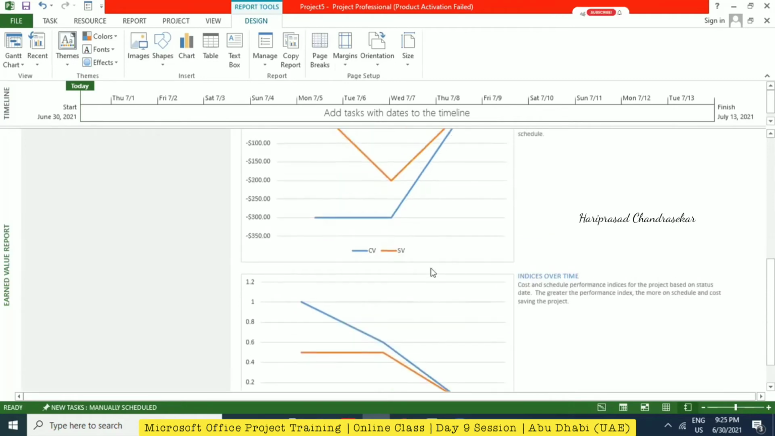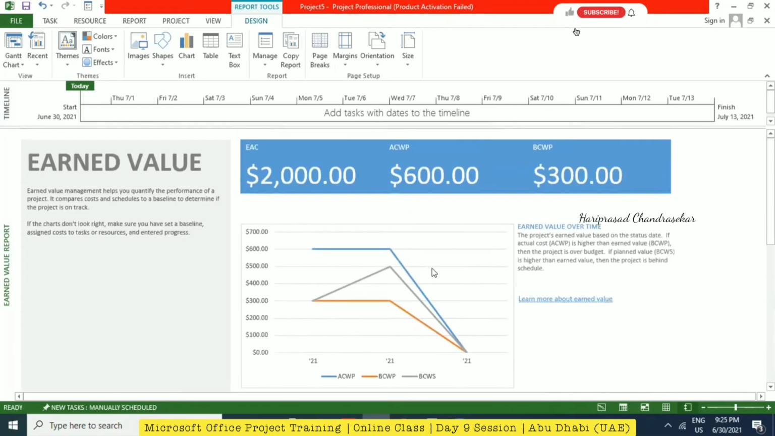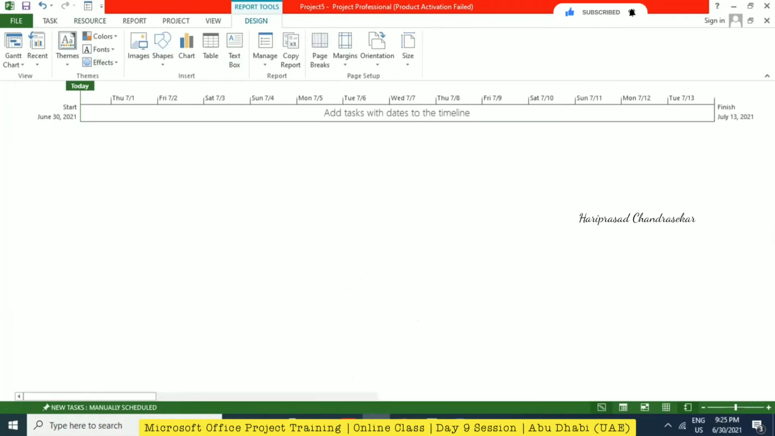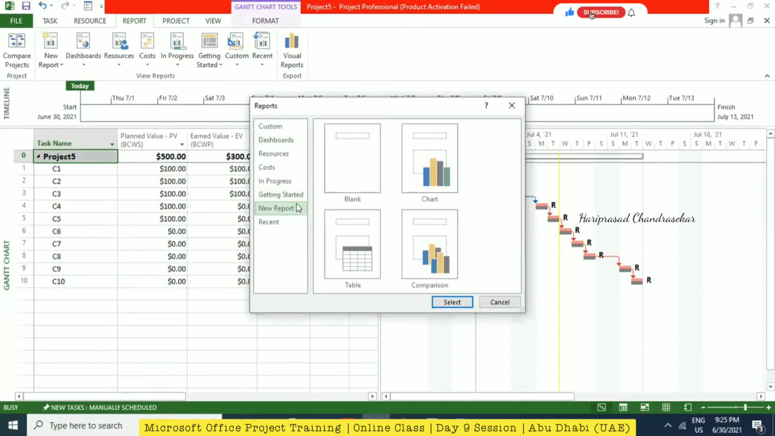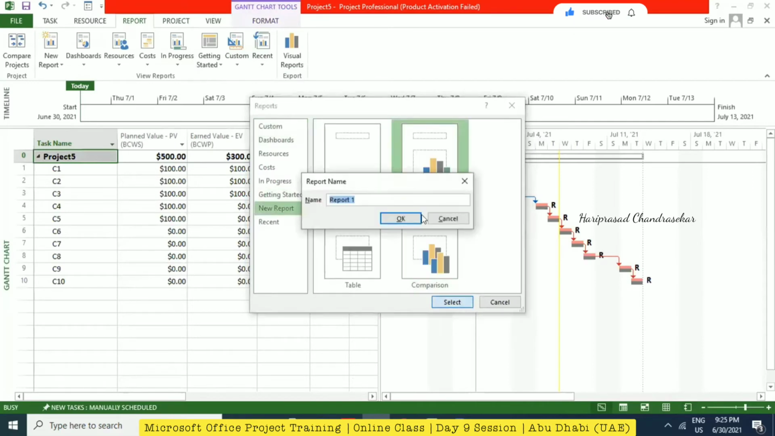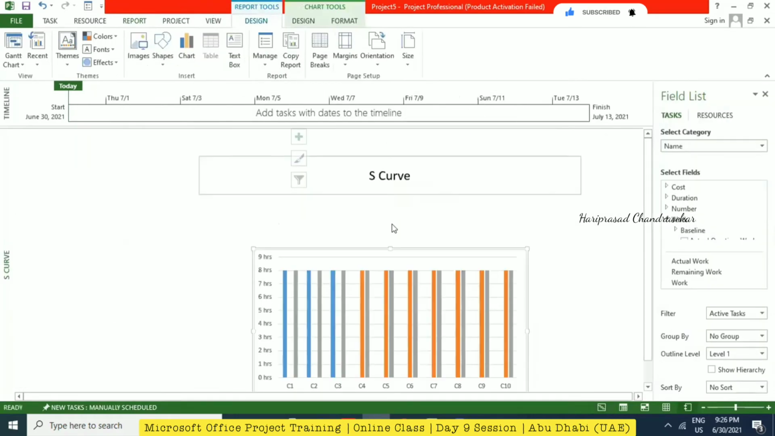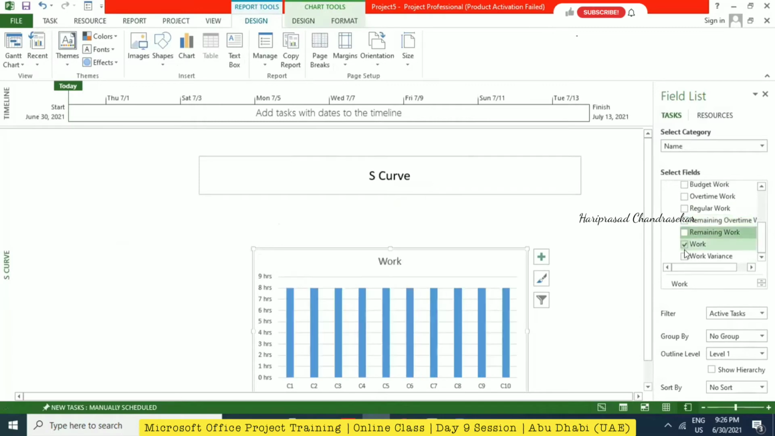Okay, so we already have this one. If you want, we can also make it ourselves. For example, I go to the Gantt chart, then Report, and here I go to Custom, More Reports. Then New Report, take Chart, and put in an S curve. Only the top one we will make now. After the S curve, by default it comes like this. We can remove everything, because we are going to frame our own reports.